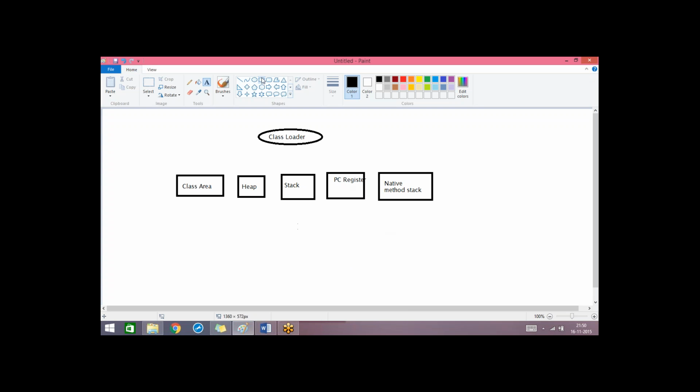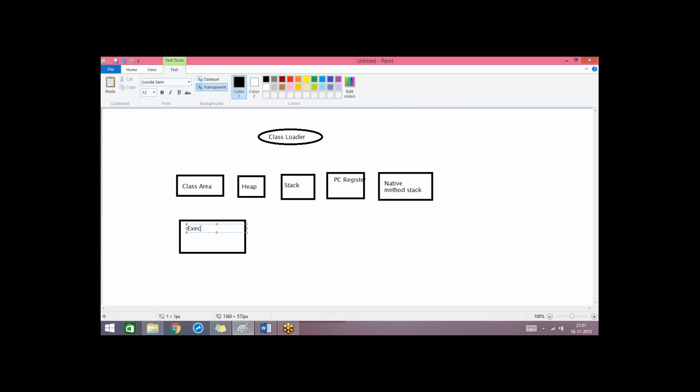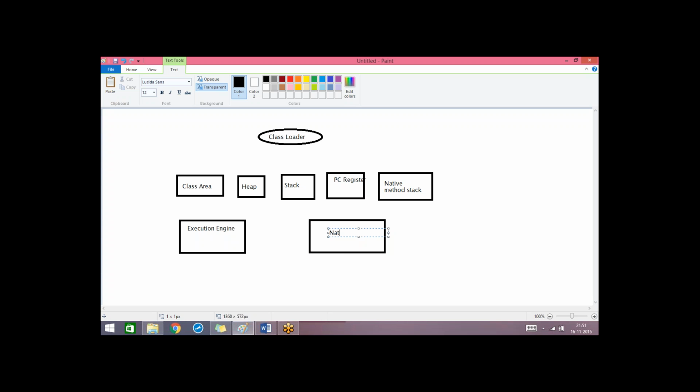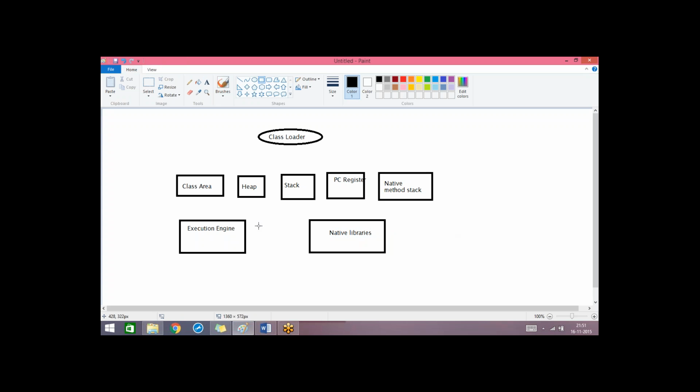And along with this, JVM also contains execution engine. It contains one execution engine, and it contains some native libraries. And we have native method interface.